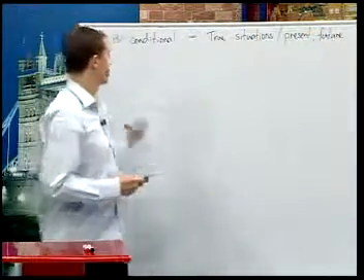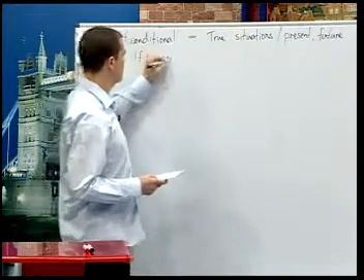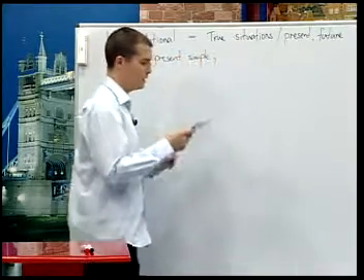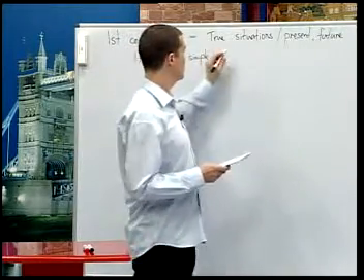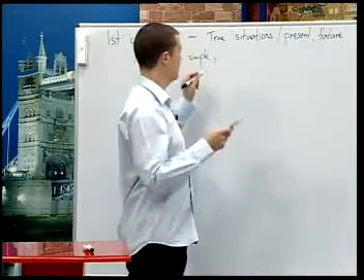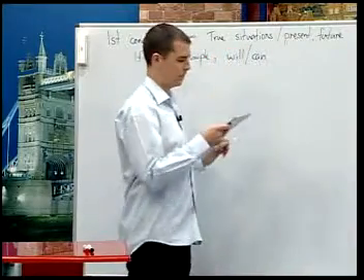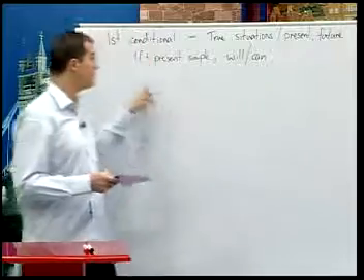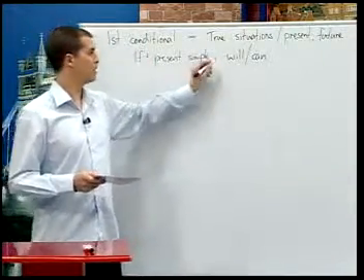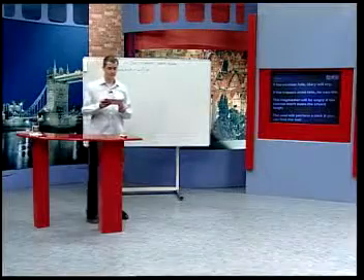In the if clause, we have present simple. So we have if plus present simple. And in the main clause, we use will or a future form like can as well. And if the if clause begins the sentence, we must have a comma. Okay, let's look at the second conditional now.